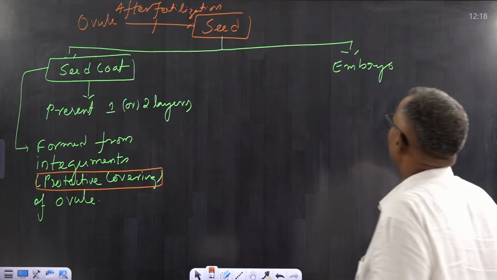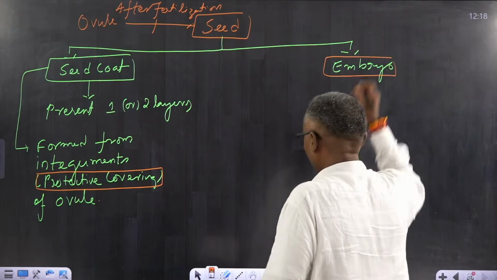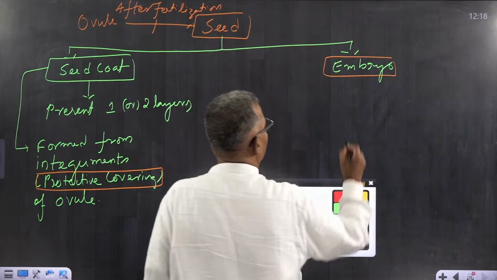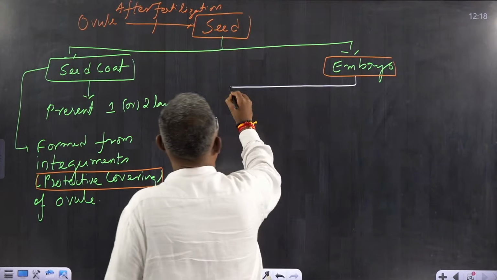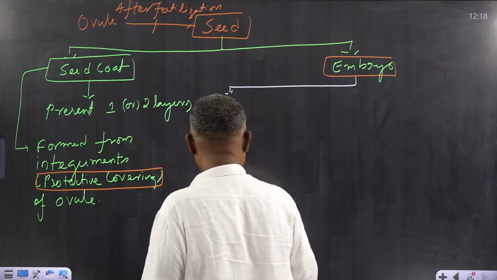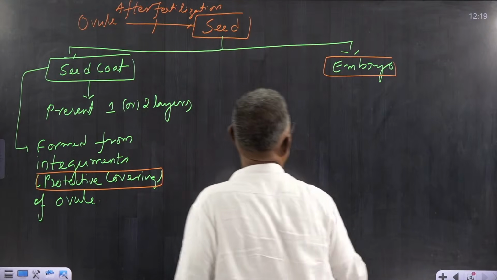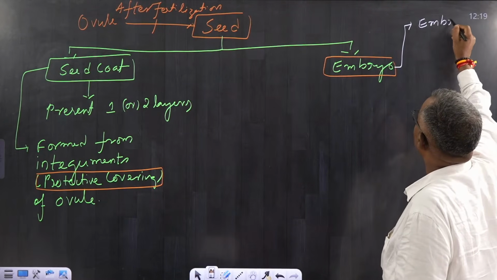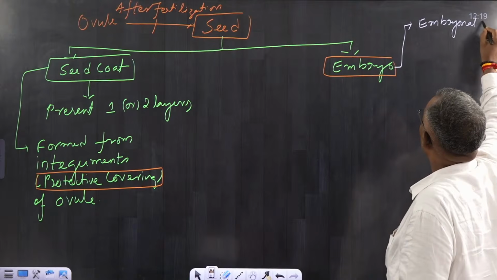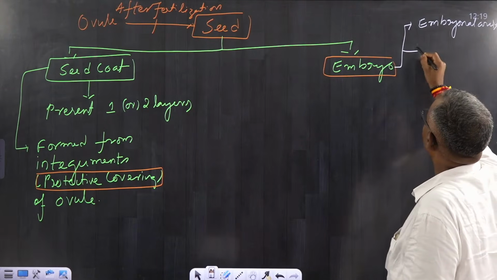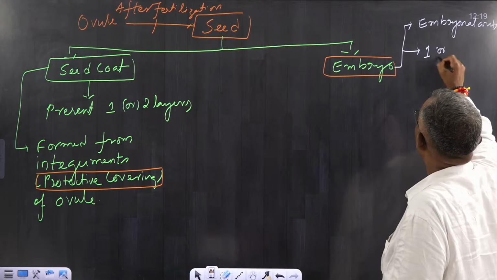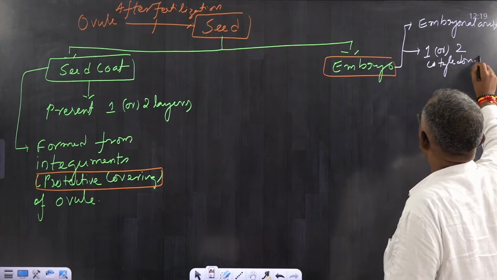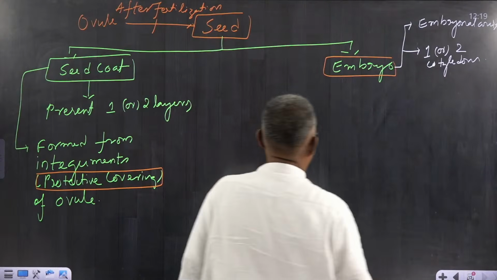Next, when it comes to the embryo. When you take the embryo, the embryo contains an embryonal axis and one or two cotyledons.